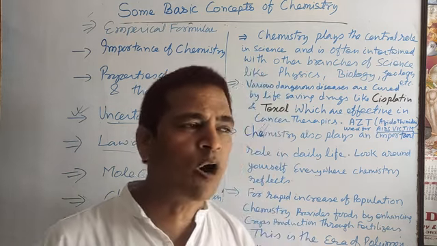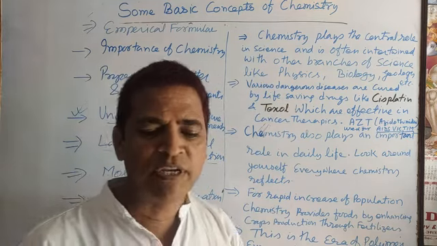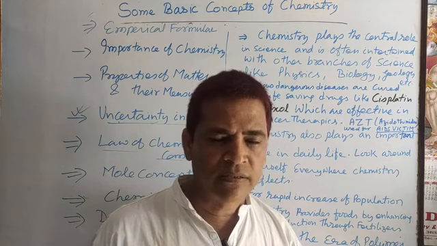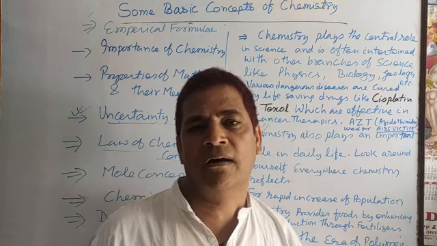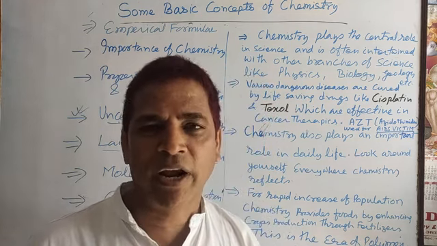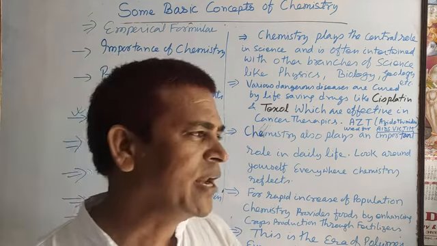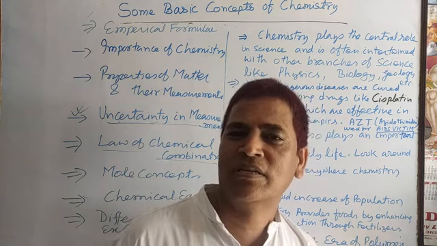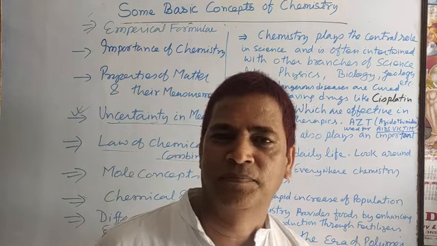And for the sake of convenience, chemistry is subdivided into various disciplines like physical chemistry, inorganic chemistry, organic chemistry, analytical chemistry, industrial chemistry, agricultural chemistry.